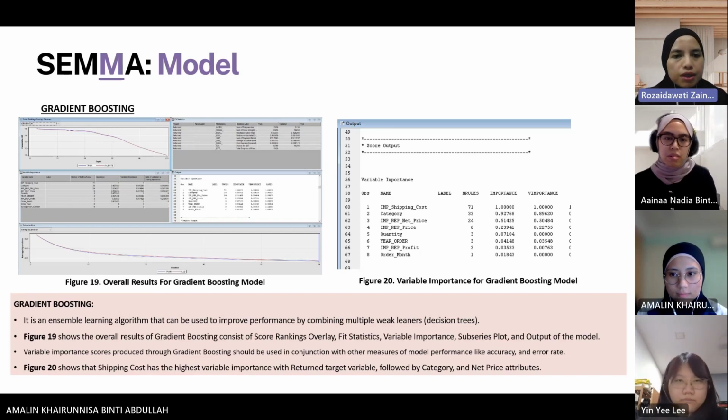It is an assembled learning algorithm that can be used to improve performance by combining multiple weak learners created during the decision tree process. From figure 20, it shows that shipping cost has the highest variable importance with the return target variable, followed by category and net price attributes. Next, please.